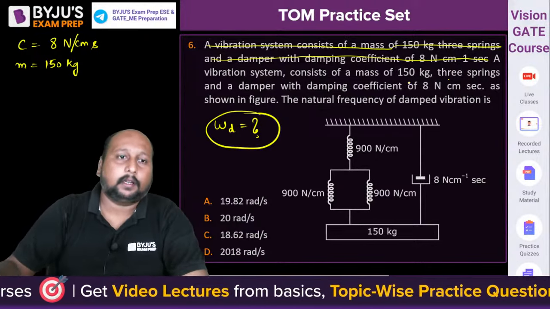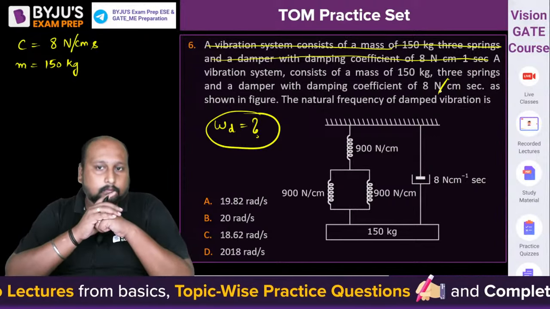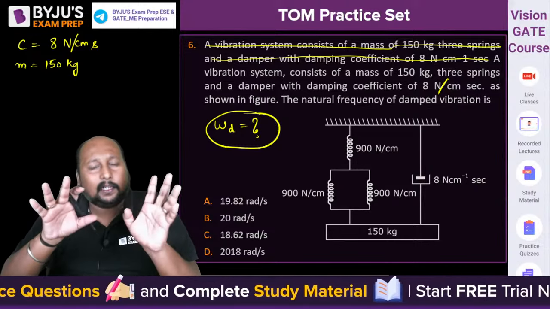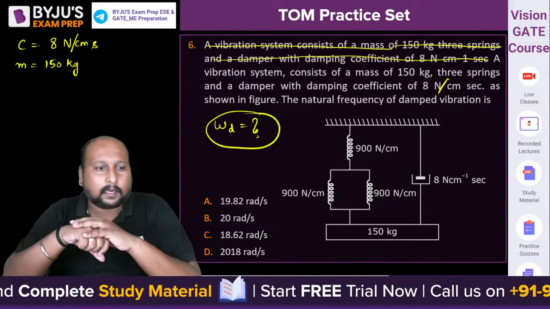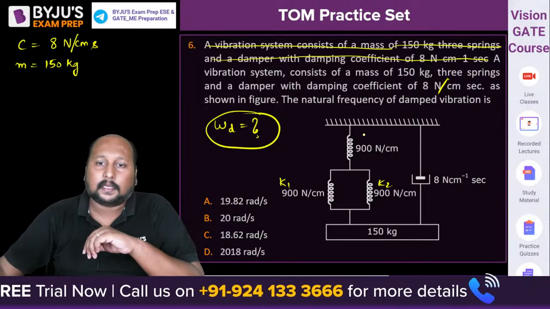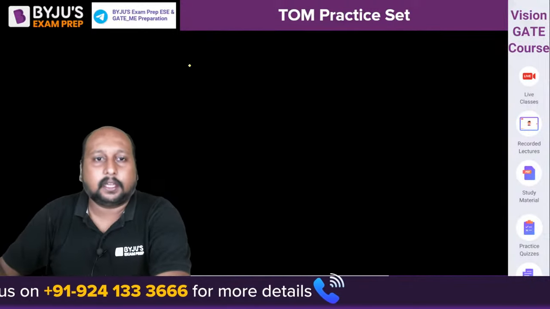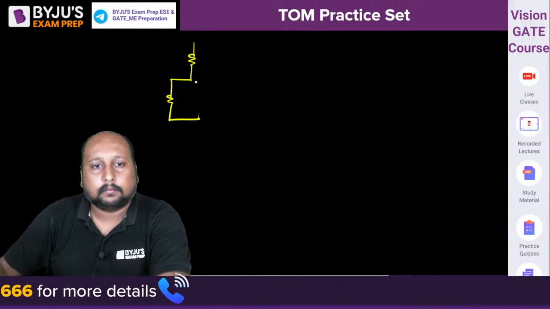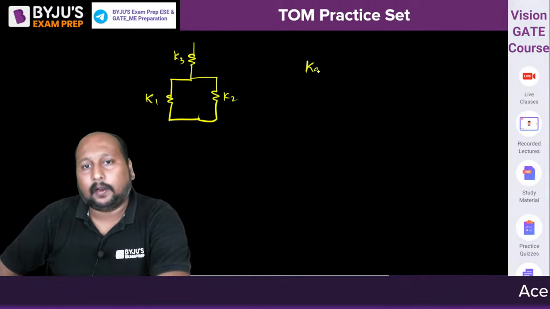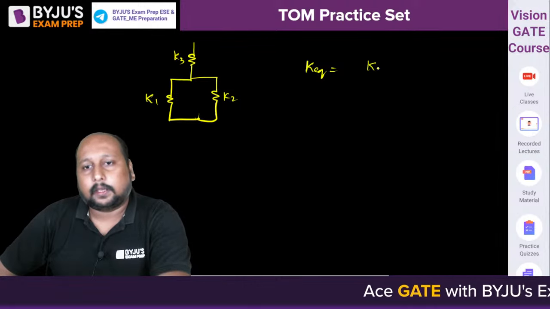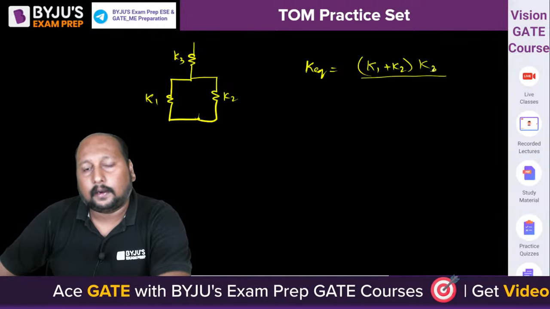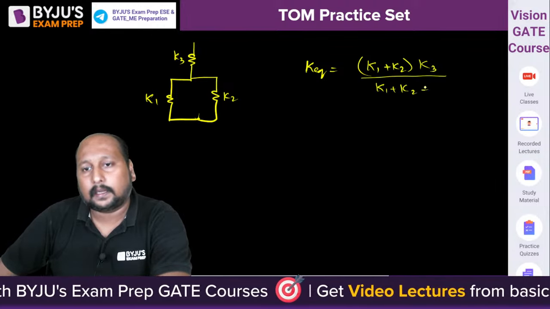न्यूटन सेकंड पर सेंटीमीटर होता है ना. अब ठीक. What is the value of omega d? So first of all tell me what will be the effective stiffness of the spring? There are three springs connected, two in parallel, one in series. Let us say this is K1, this is K2, and this is K3. So can we say that if three springs are connected like this, K equivalent will be equal to (K1 plus K2) into K3 divided by (K1 plus K2) plus K3.